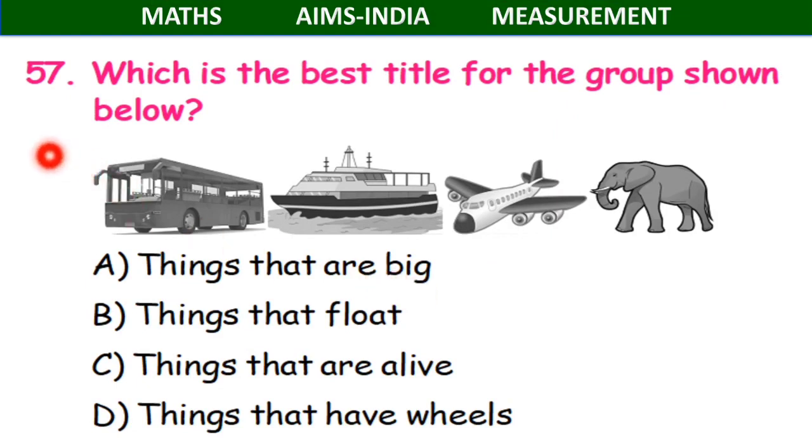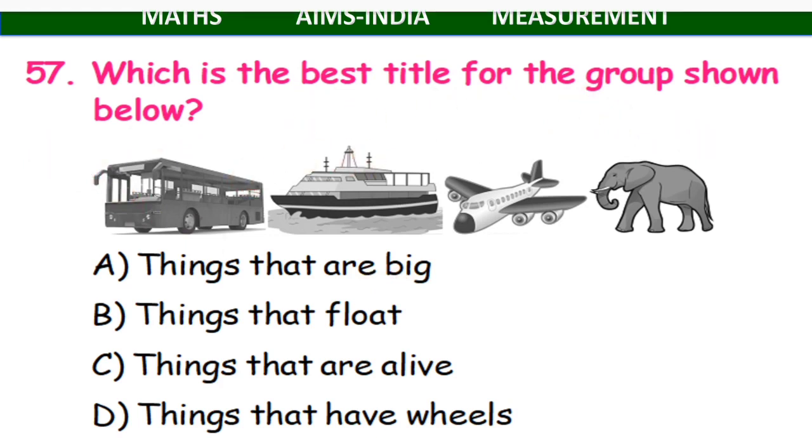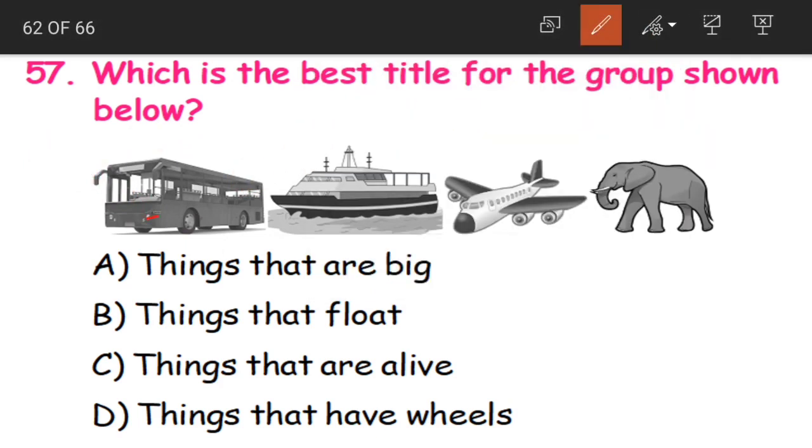Now coming to question 57. Which is the best title for groups shown below? We have a bus, a ship, an aeroplane and an elephant. We have to find out the best title that will represent all the items given here. Option A, things that are big. Yes, these are big.